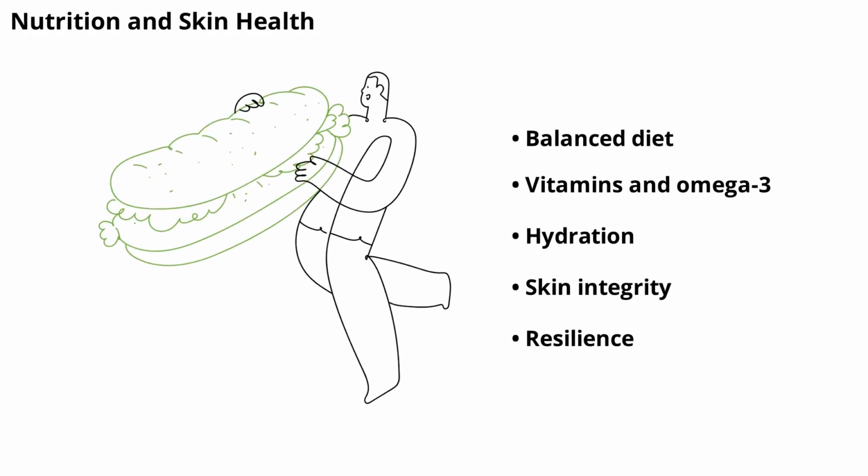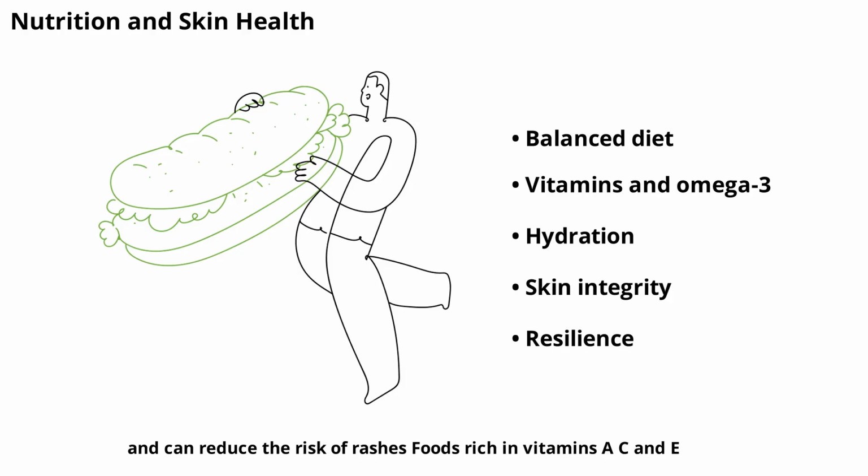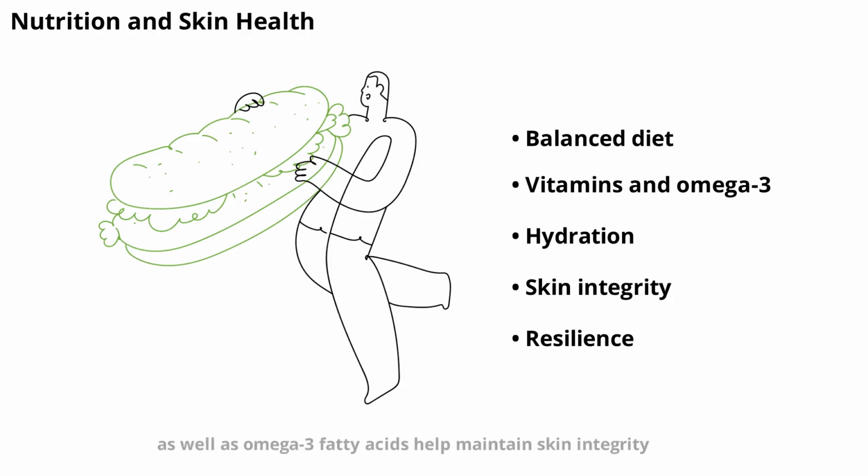A balanced diet supports healthy skin and can reduce the risk of rashes. Foods rich in vitamins A, C, and E, as well as omega-3 fatty acids, help maintain skin integrity. Drinking plenty of water keeps the skin hydrated and resilient. Next, we'll look at the importance of regular skin checks and monitoring changes.